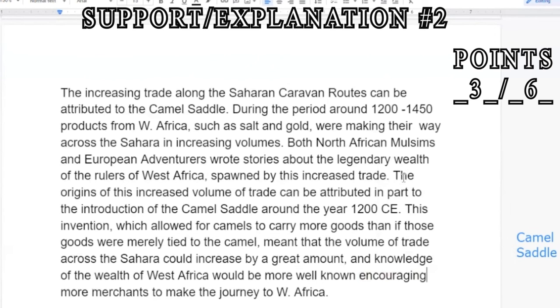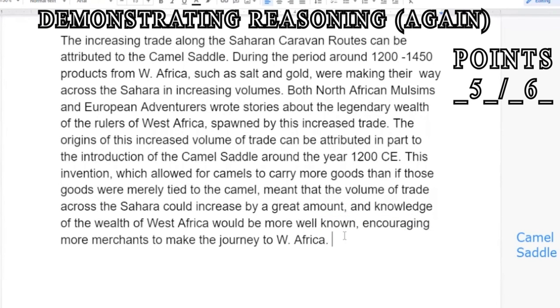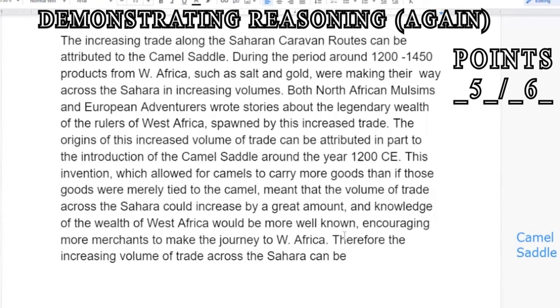All right, so I've just explained how the increasing trade across the Sahara can be attributed to the camel saddle, right? But as before, we should put it in a single sentence, kind of just wrap up everything we said. Therefore, the increasing volume of trade across the Sahara can be described as a consequence of the camel saddle.